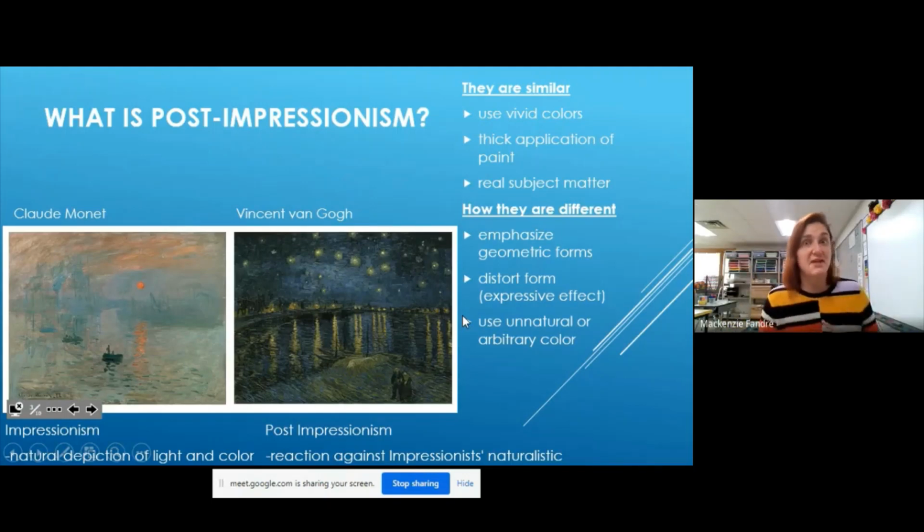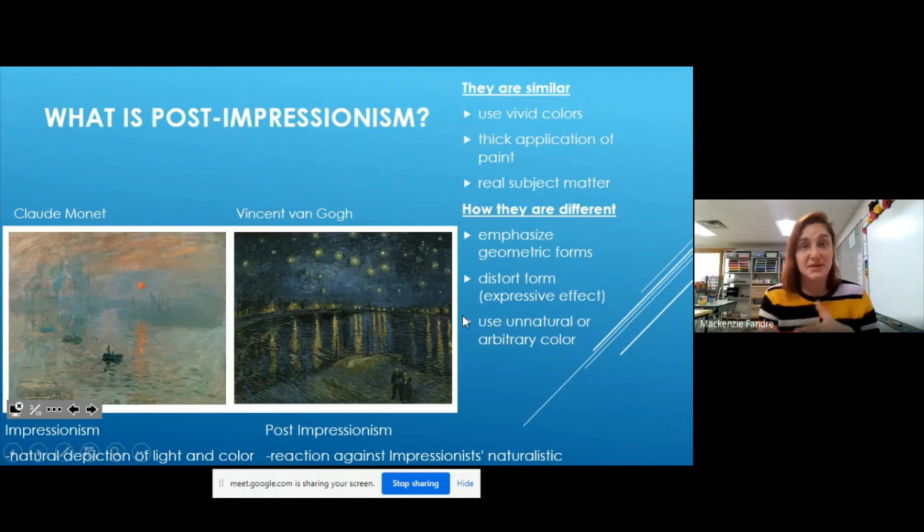They used really thick paint when they went. They didn't care if it was really delicate or easy. They just put it on the canvas. They were painting like crazy people, which is really cool to see. And they usually painted really realistic things, like they would paint landscapes, like both of these paintings are, or they would paint a vase full of flowers, or they would paint a building, so realistic things. So that's how these two styles are similar.